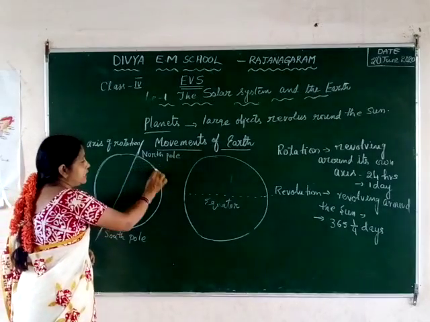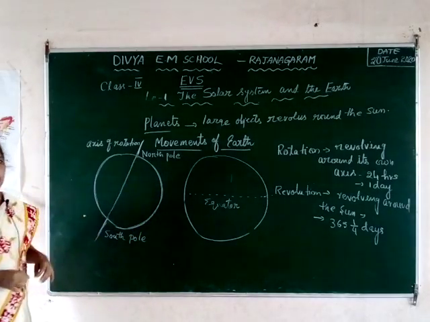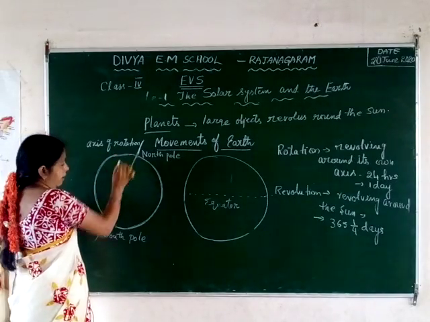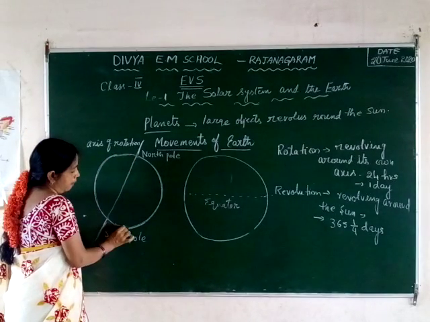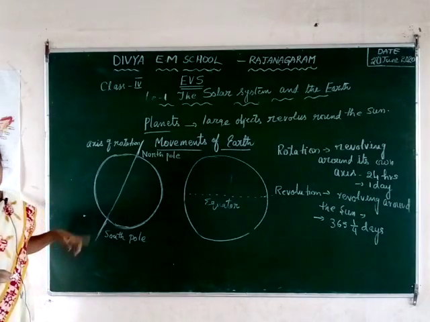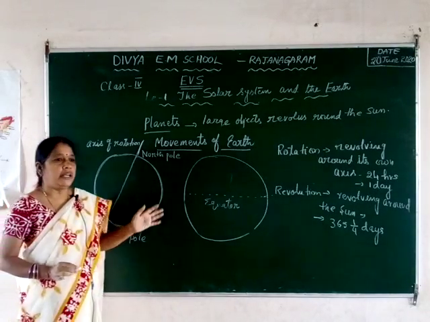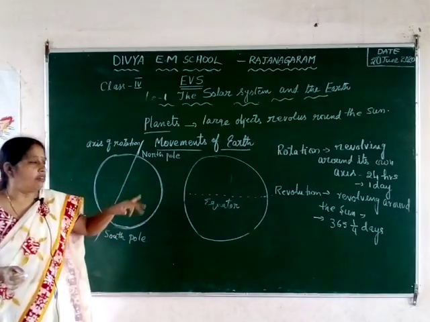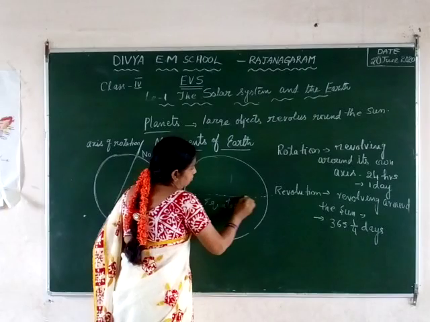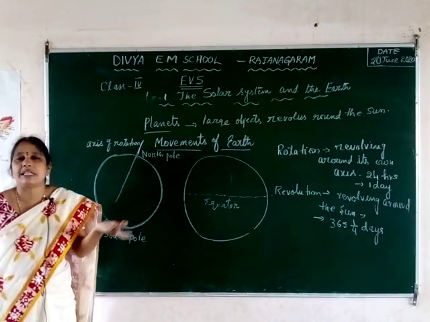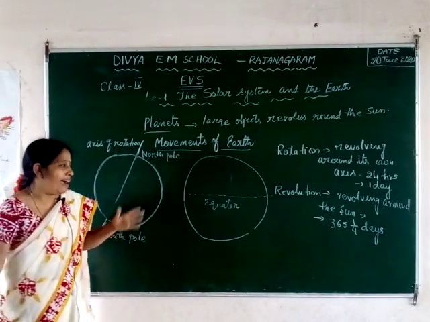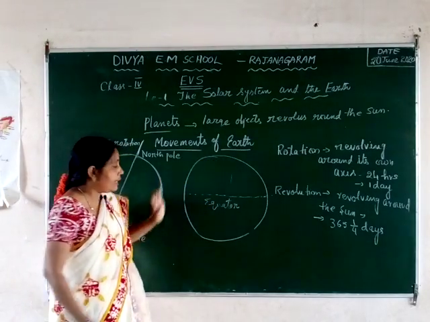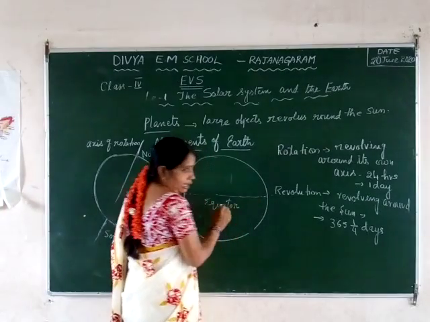Before going to the topic of how they are moving, you should know the earth is just like a sphere. The shape of the earth is a sphere, not round like a ball. Sphere means it is a little bit pressed at the top and the bottom. That's why it is called a sphere. What divides this earth into two equal halves? An imaginary line. Imaginary means which we cannot see, which is not real. That imaginary line is called the equator.